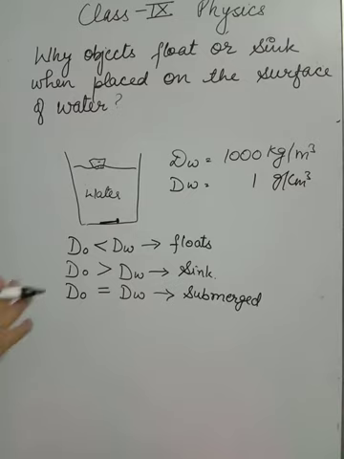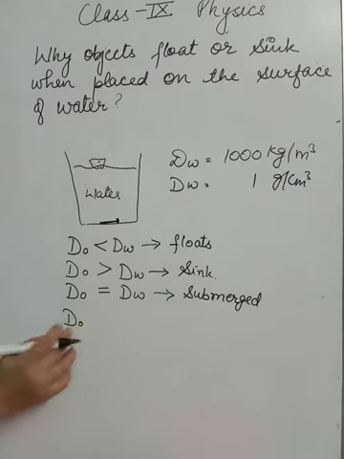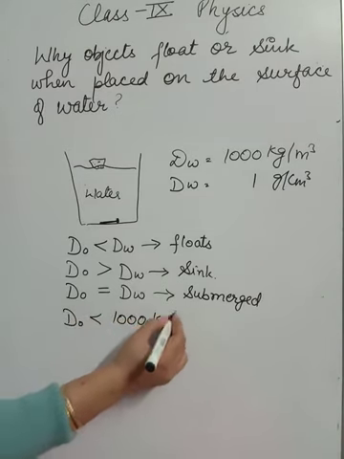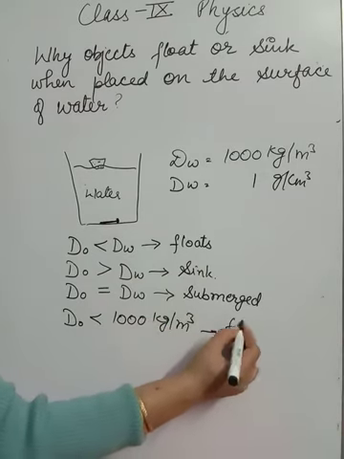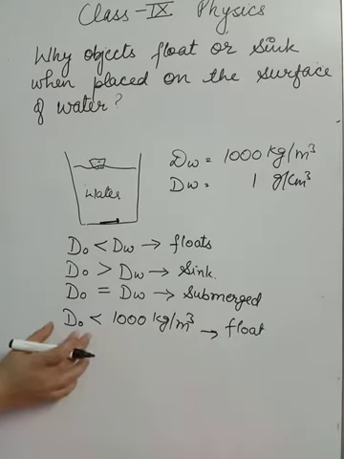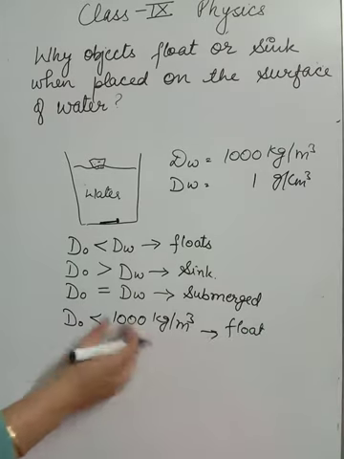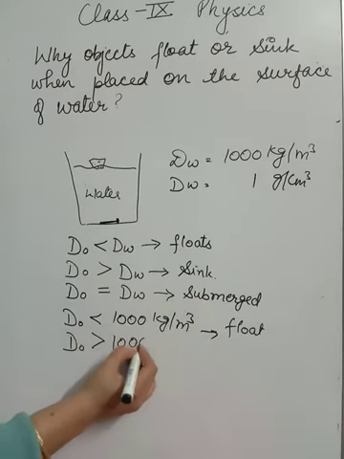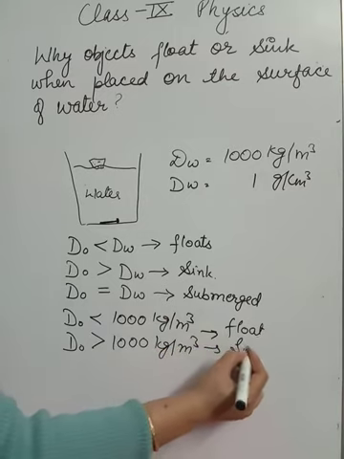In the same manner, we can take particular values also. If the density of the object is less than 1000 kg per cubic meter, then it will float. If the density of the object is greater than 1000 kg per meter cube, then it will sink.